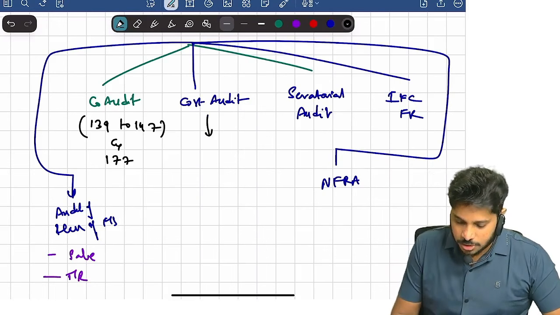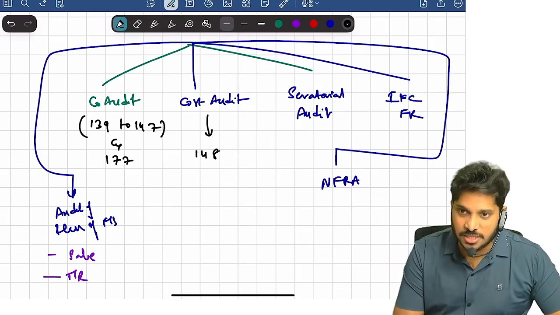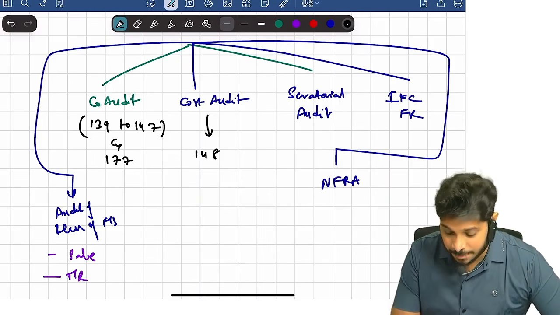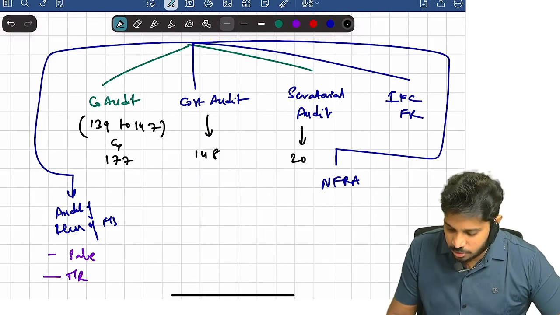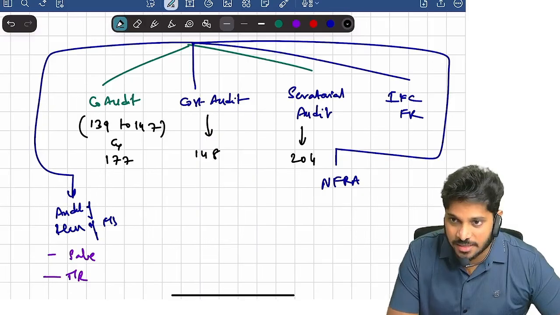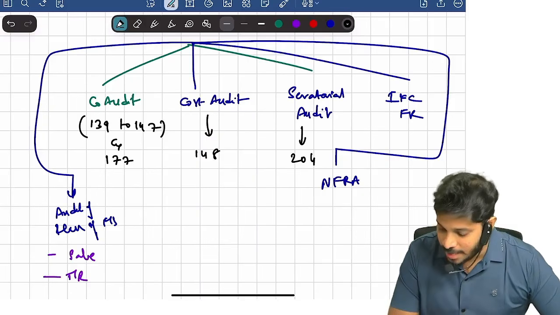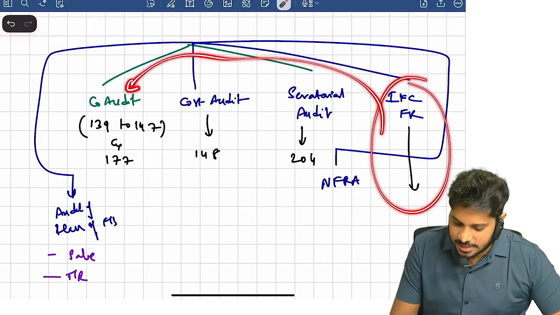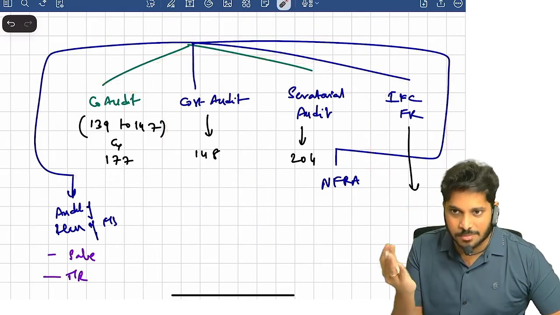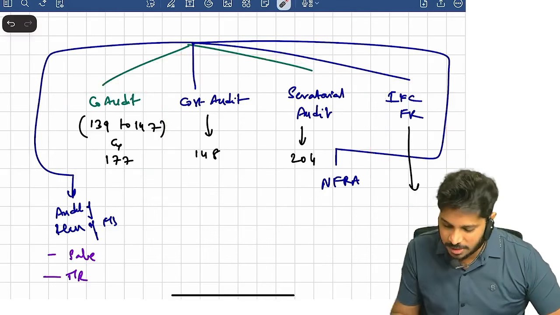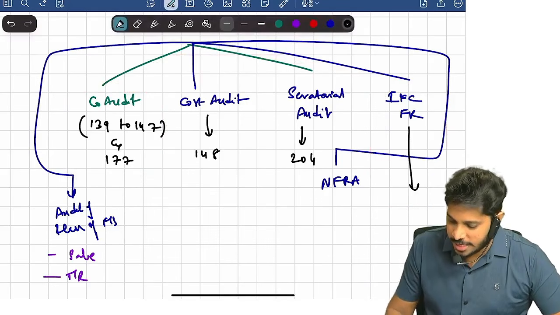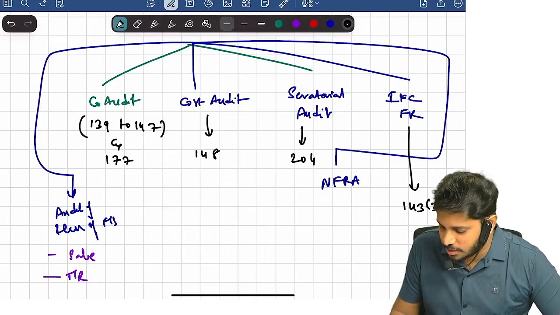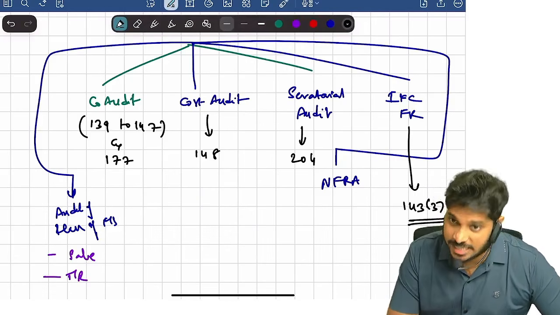Then cost audit. There is only one section in the Companies Act that deals with cost audit, that is Section 148. And for secretarial audit, there is only one section, Section 204. Then the IFC related point we discuss under IFC. Now in IFC, financial reporting, this is actually Section 143 subsection 3 clause number 8. This is the main section for that.